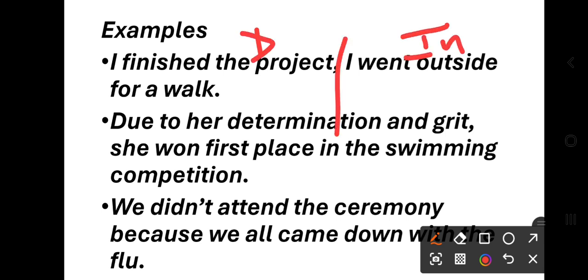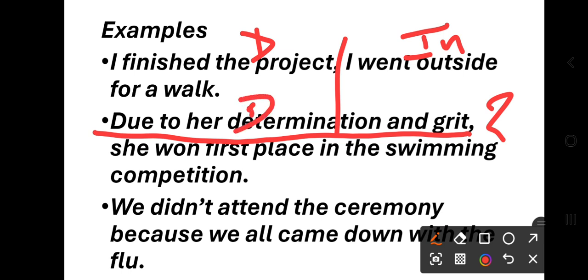Now another example: due to her determination and grit, question is, so what? That is also a dependent clause. She won first place in the swimming competition makes complete sense, it is the independent clause, which is joined by a comma, right?